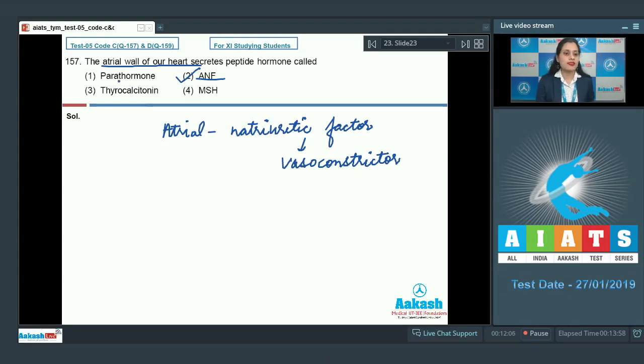Rest of the options, that is parathormone, thyrocalcitonin and MSH, are the incorrect options because parathormone is released from the parathyroid gland, thyrocalcitonin is released from the thyroid gland, and MSH, which stands for melanocyte stimulating hormone, is released from middle pituitary. So the correct answer to this question is option number 2. Let's discuss our next question.